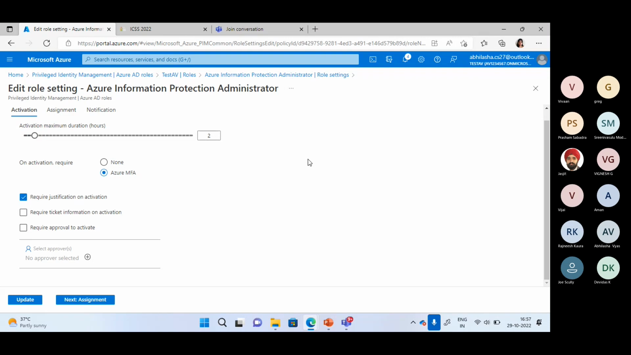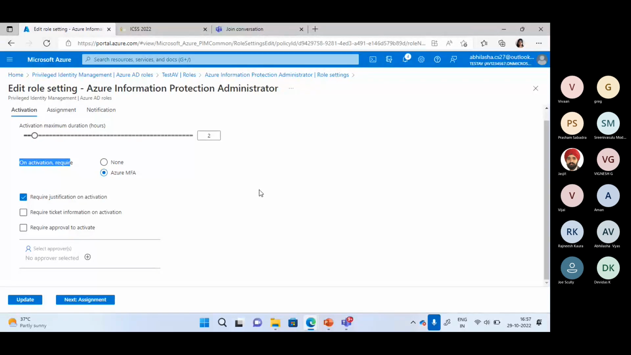Another thing which you see is on activation, it requires none or Azure MFA, means I also want to have a secure access and I want to see that the identity which is requesting or accessing this role is an authenticated identity.